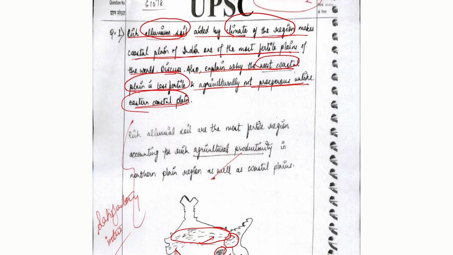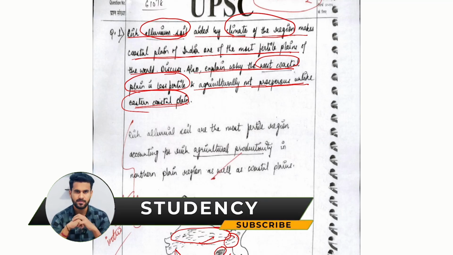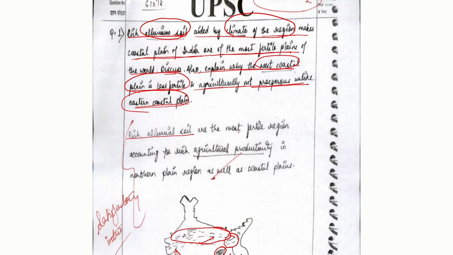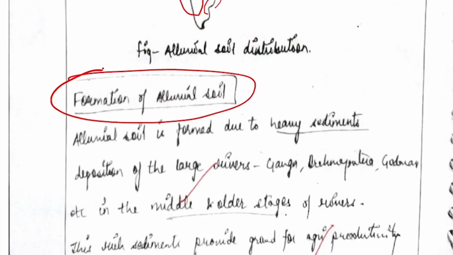On the same path we see this question has been framed, and we can see certain aspects highlighted by Hemant. What an introduction is given here: rich alluvium soils are the most fertile regions, accounting for rich agricultural productivity in the northern plain regions as well as the coastal plain regions of India. This is a quite good introduction. The rich alluvium soil is highlighted according to the regions and agricultural productivity in an elaborated manner. Certain geographical aspects with respect to the formation of alluvial soil and its distribution in India are also provided.